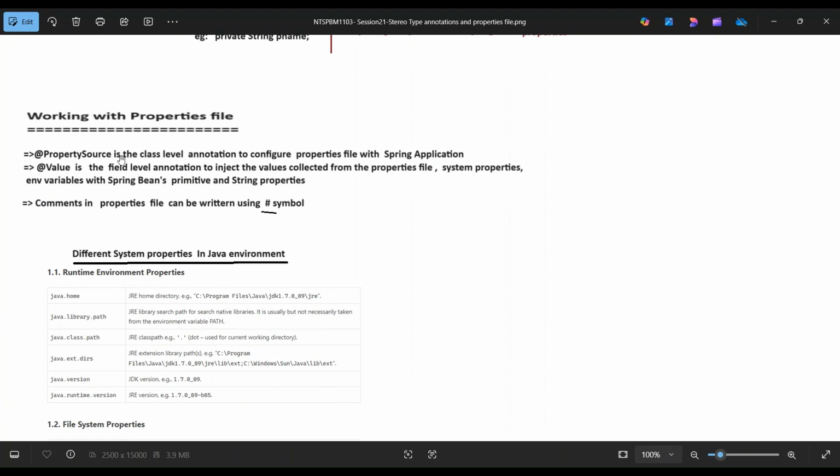Coming to working with properties files: @PropertySource is a class-level annotation to configure a properties file with a Spring application. @Value is a field-level annotation to inject the value collected from the properties file, system properties or environment variables into a Spring Bean's primitive and String properties. Comments in the properties file can be written using the hash symbol.